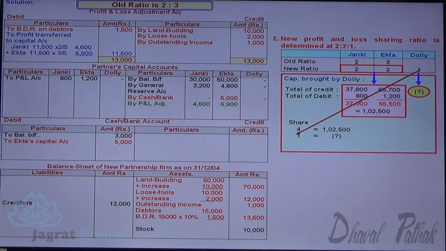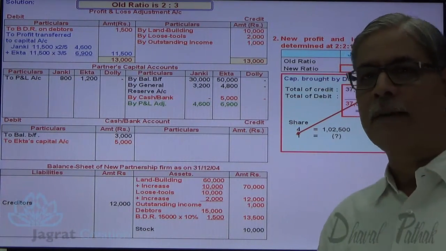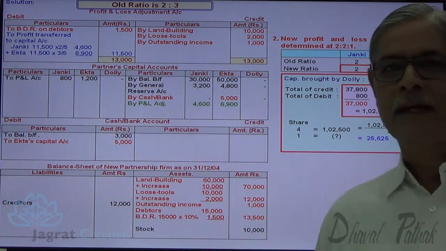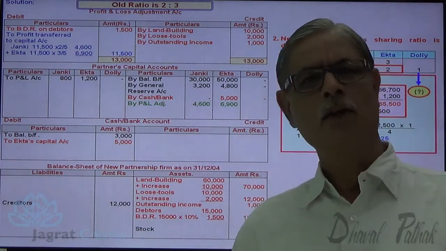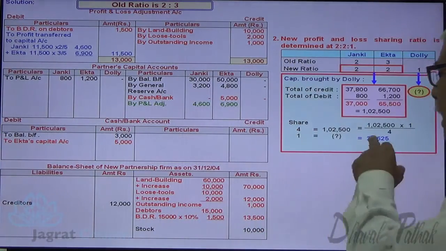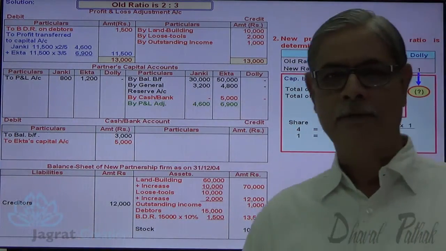What is the proportionate amount that should be contributed by Dolly to have 1 share in profit as against 4? So 1,02,500 into 1/4, 25,625 is the capital required to be contributed by Dolly. Dolly brings as her capital 25,625.